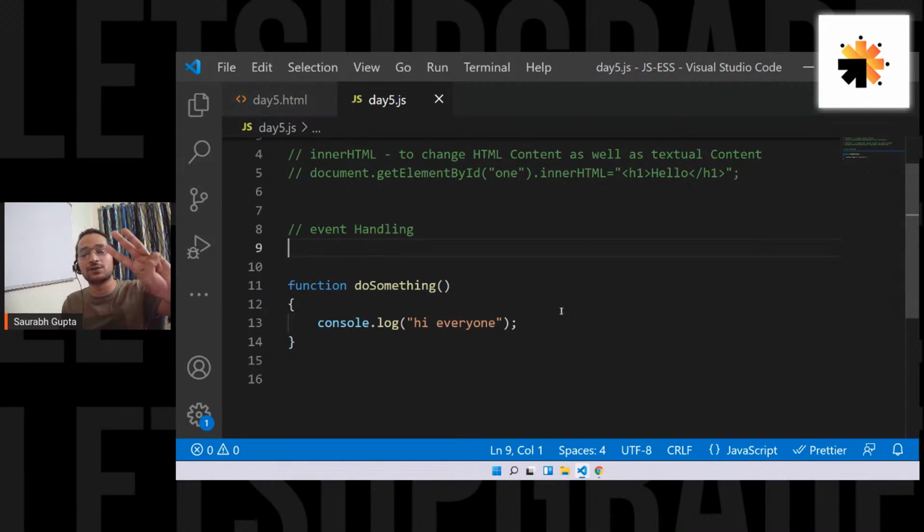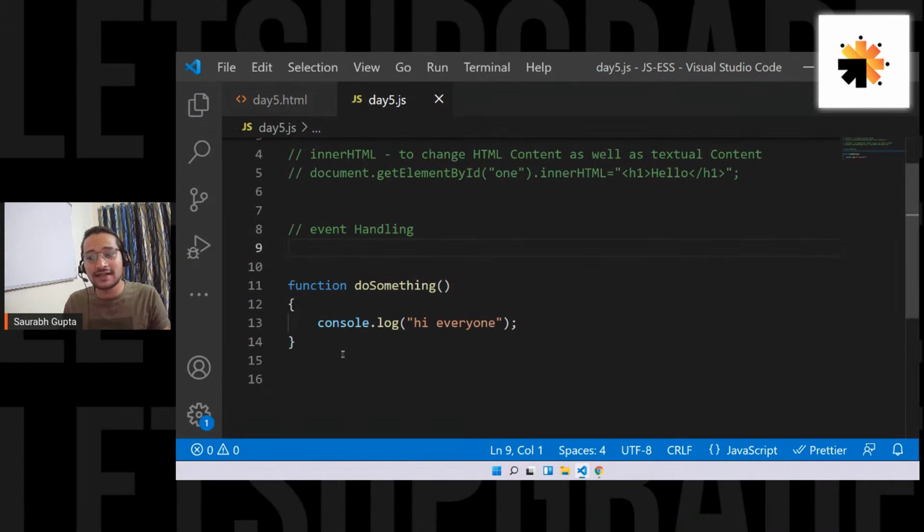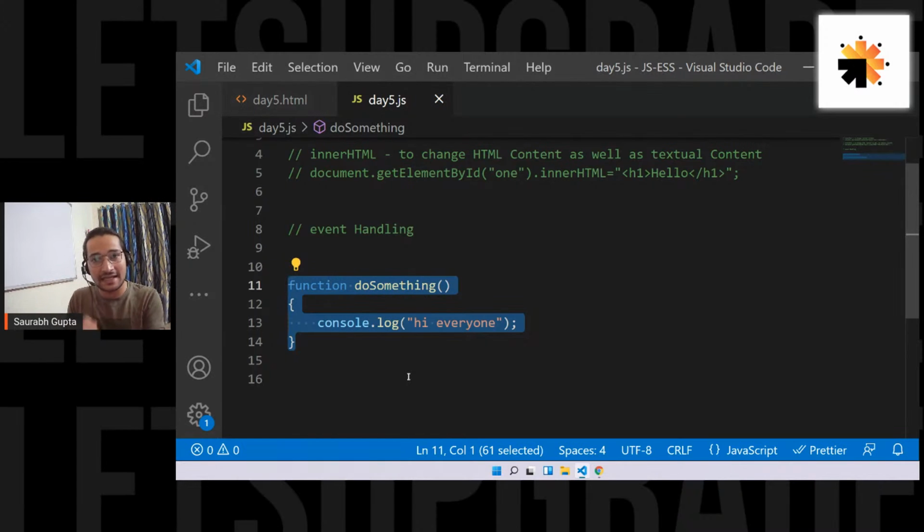And there are basically three components to event handling. One is the event that the user performs. So whatever I'm performing is the event. Second is the event handler, that basically is this button, because it is the one that is handling the event. This is the one where you're performing the event. And this function that is getting called when you perform the event, this is what you call the event listener. In this case, this function is becoming your event listener. When you perform that event, it listens, it works.